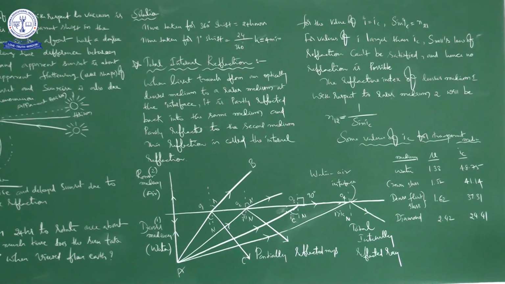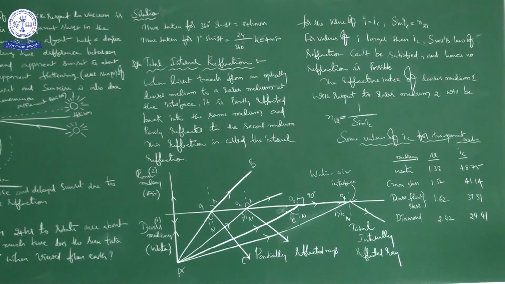The angle of incidence for which the angle of refraction is 90 degrees is called the critical angle. Please notice that the critical angle is just an angle of incidence. This is also an angle of incidence, and this is also an angle of incidence. But there is a certain condition, a speciality. What is the speciality? The angle of incidence for which the angle of refraction is 90 degrees is called the critical angle.